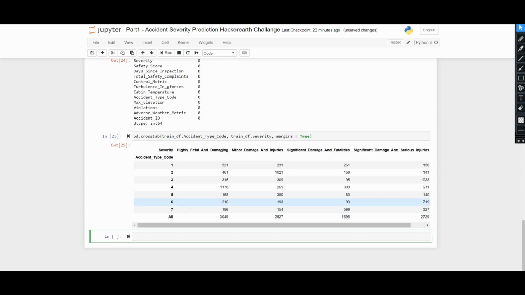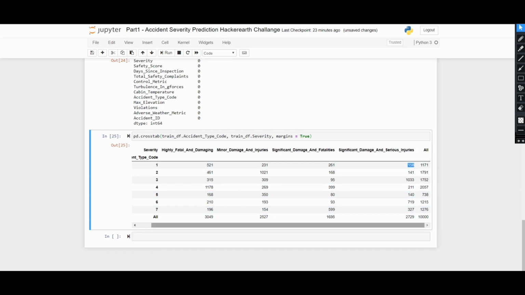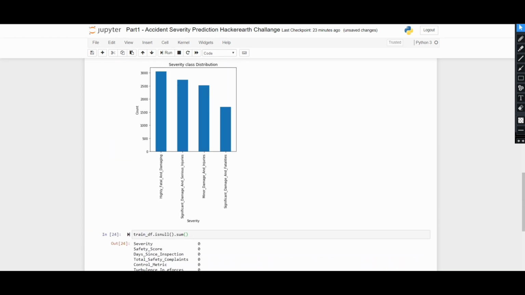Yeah, so here you can see for accident type code 1 there are a total of 521 values of highly fatal and damaging, 231 of minor damage, 261 of significant damage and fatality, and 158 of significant damage and serious injuries. So what is the meaning of seeing all these things? The first thing you need to keep in mind is that there may be some class imbalance in the dataset. As you can see, there is no class imbalance in the dataset.